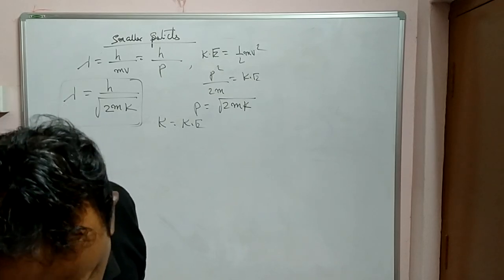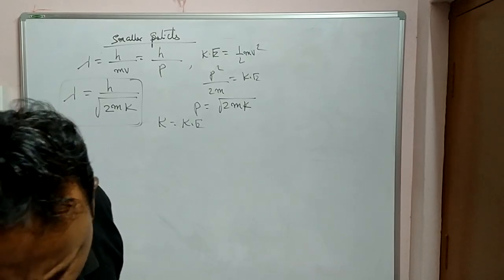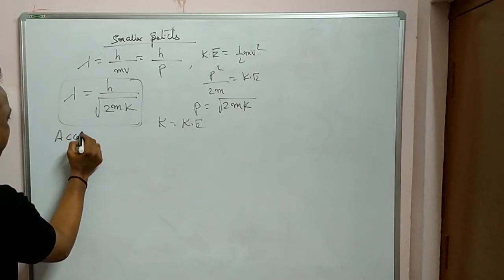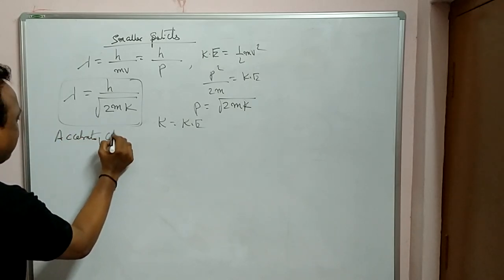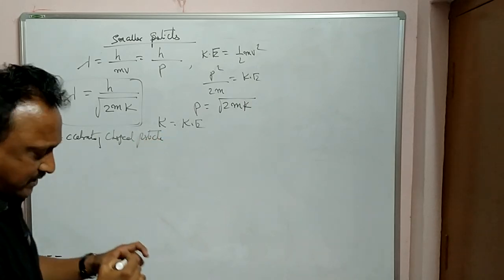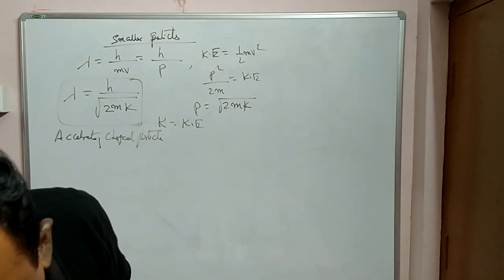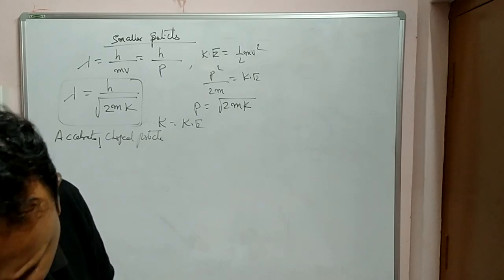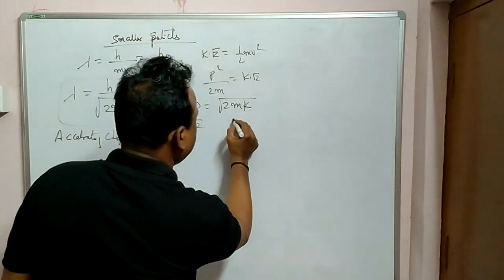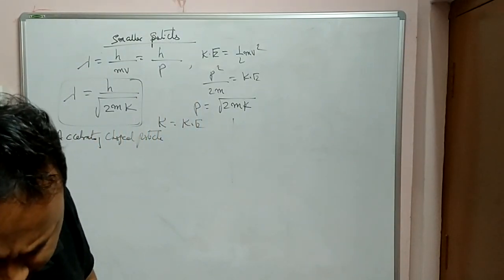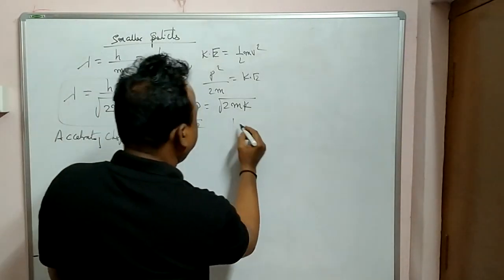Suppose you take the same thing for an accelerating charged particle. For example, here you are applying some potential.